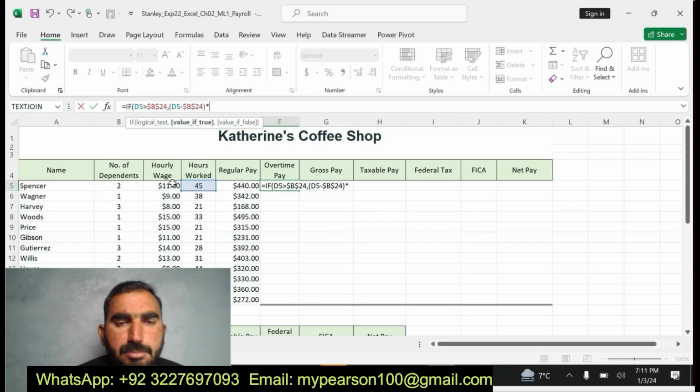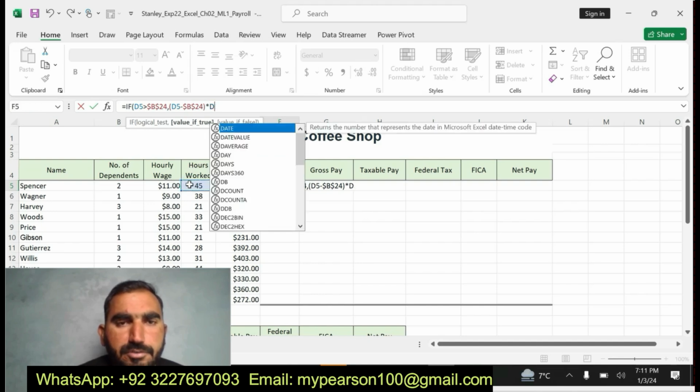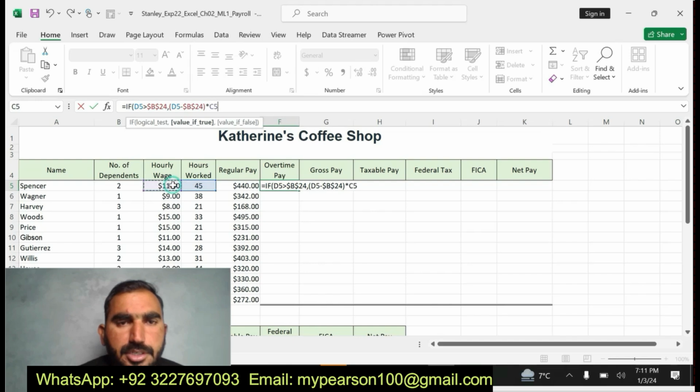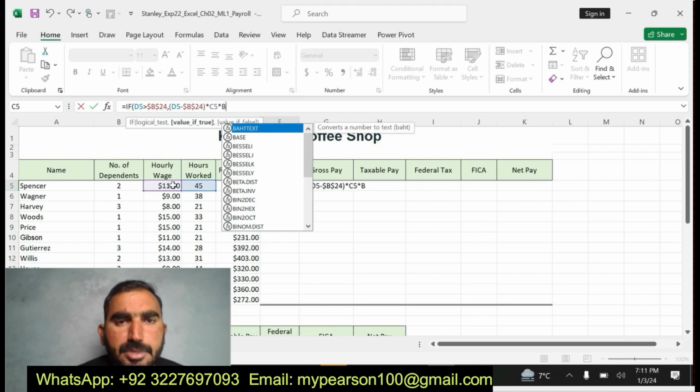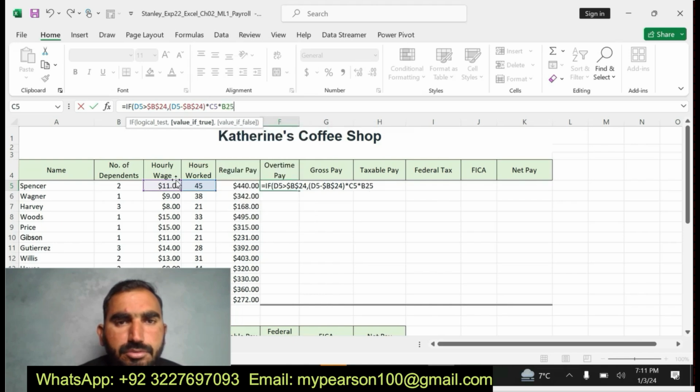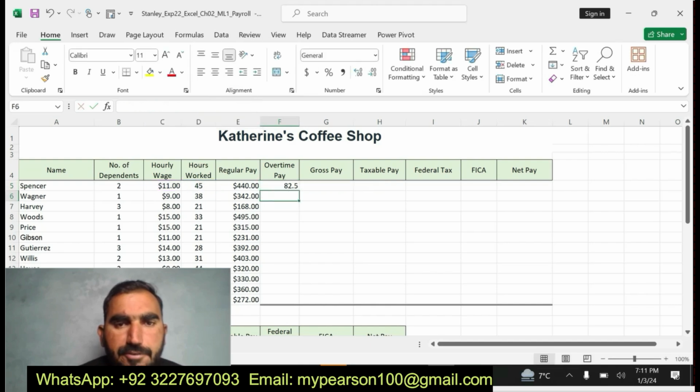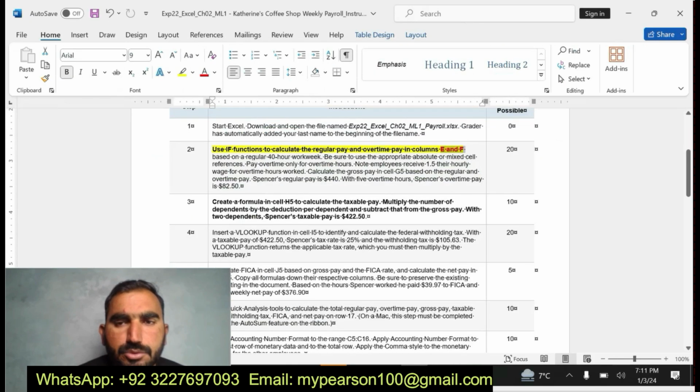You can see here, multiply this one by the hourly wage, C5. Again multiply it by B25. Then comma 0. Okay, I have found the value for the overtime pay. You can see here I have got 82.5.